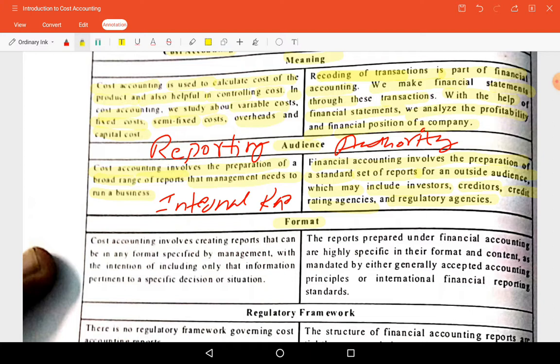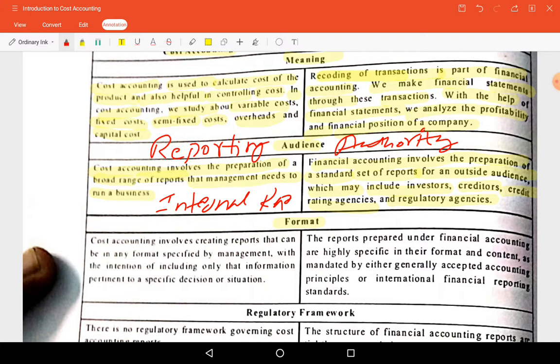Next, format. For cost accounting there is no specific format, but as per the need of the management they may include some information, whatever the situation may be. But the preparation of financial accounting is highly specific. If you are aware of your corporate accounting, the Companies Act has specified Schedule 3 as a different format.